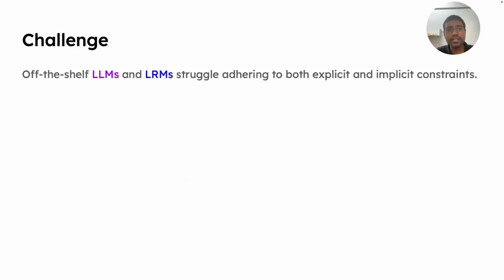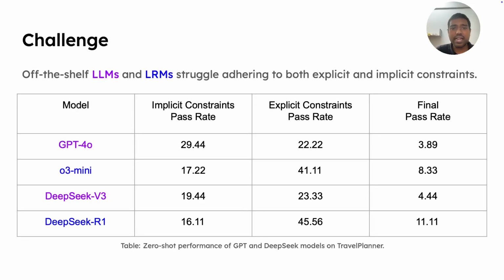So the challenge here is that off-the-shelf LLMs and LRMs struggle to adhere to both explicit and implicit constraints. As seen in the TravelPlanner dataset, the state-of-the-art LLMs and LRMs, large reasoning models, perform poorly, having a final pass rate ranging between 4 to 11%, which is quite low.